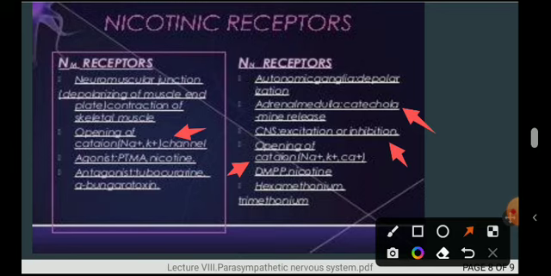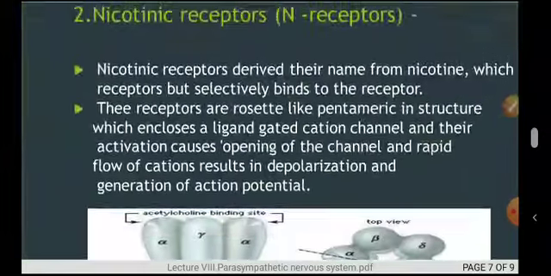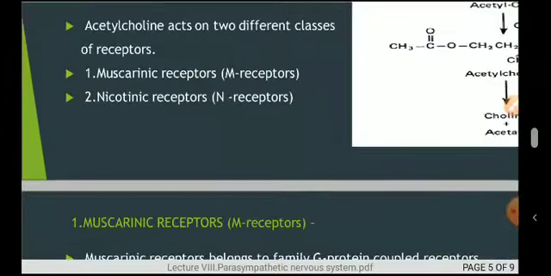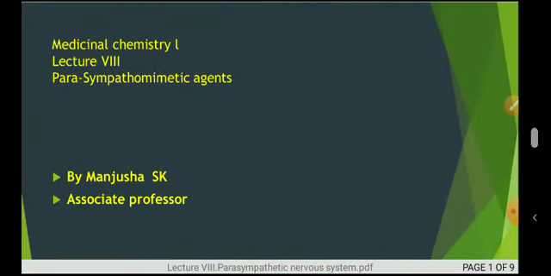Again, these are also called DMPP nicotine, and the last one, the drug from this category, is hexamethonium, trimethaphan. So this is some general important discussion regarding the nicotinic receptors, and with this we completed the overall parasympathetic nervous system with the introductory part.